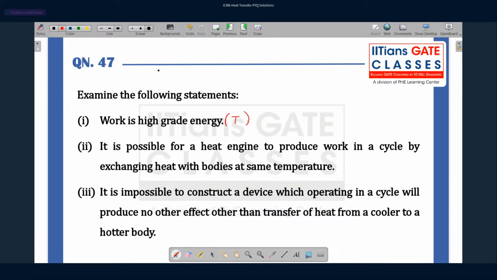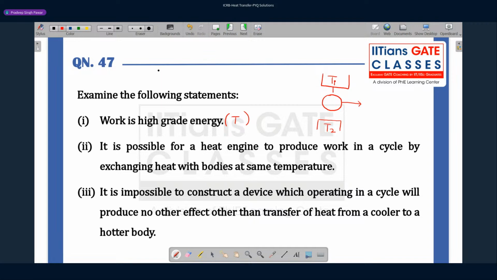Second thing, it is possible for a heat engine to produce work in a cycle by exchanging heat with bodies at the same temperatures. So it's not possible actually. Let's say you imagine that you are having a heat engine, and the temperature of the source and the sink are the same.